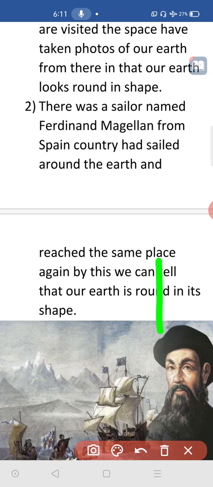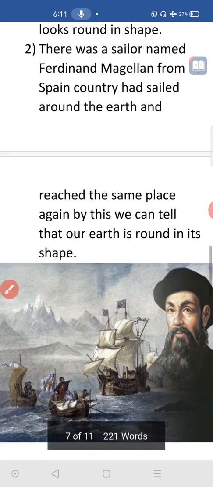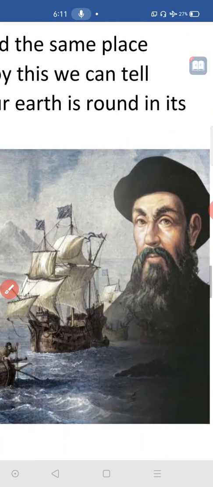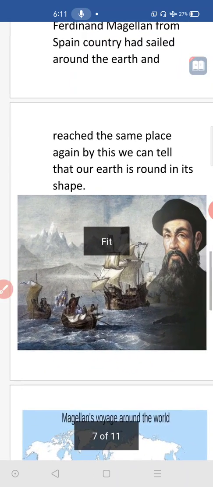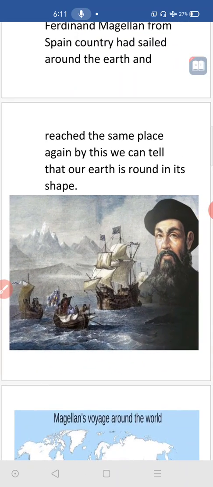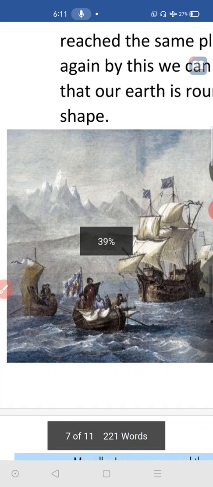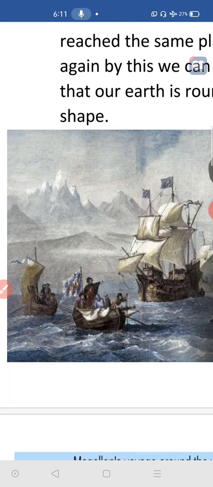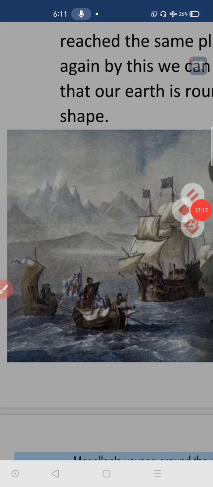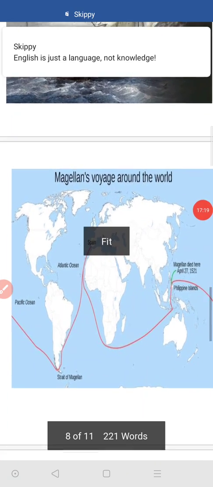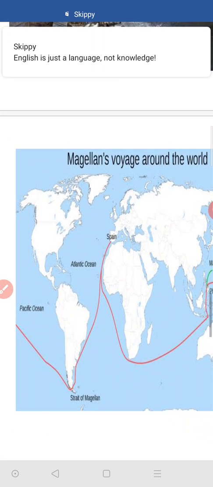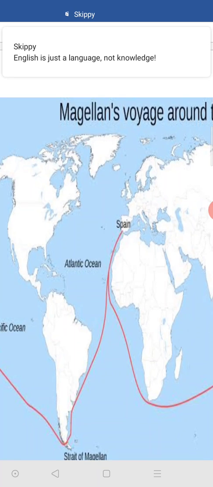So here is the picture. See, look at it. He is the one, Ferdinand Magellan. And here he took his friends. All together they prepared some boats, two or three boats. With the help of those boats, they sat in them and started their journey in the oceans. There are oceans on the earth, water bodies on the earth. So they started their journey in their small boats from Spain. Ferdinand Magellan and his friends together started their journey from Spain.